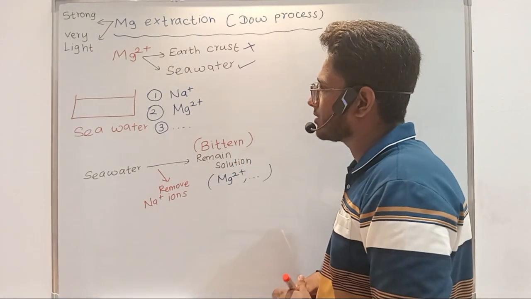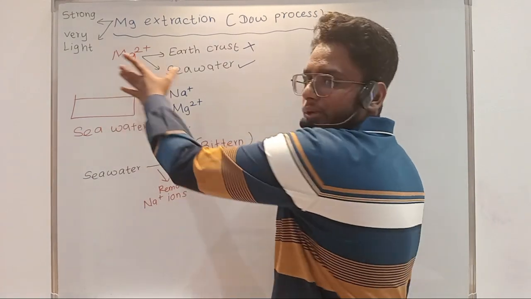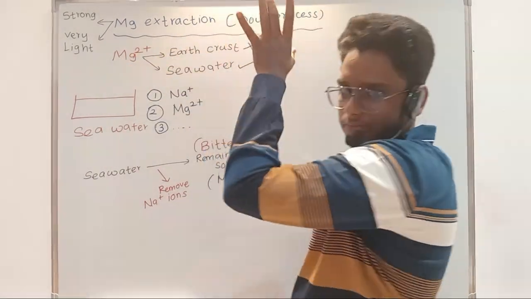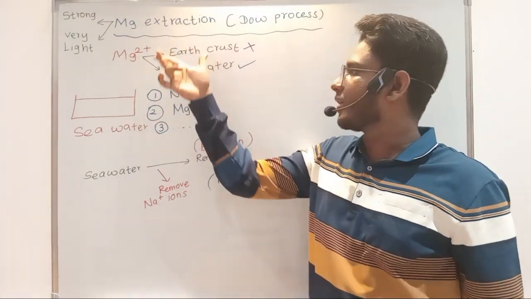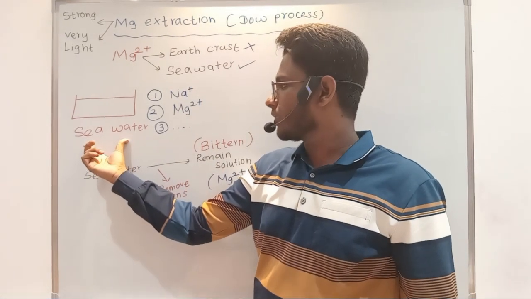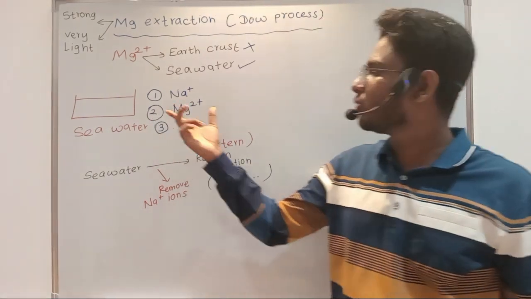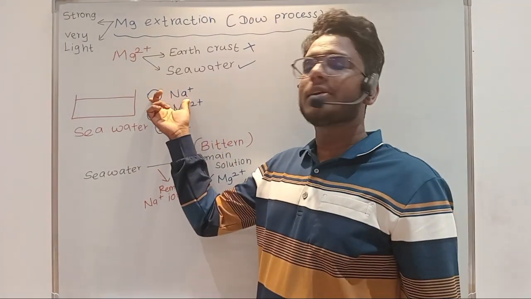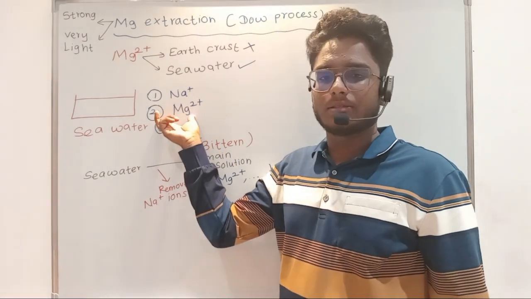Let me repeat it once again. Magnesium 2 plus you can get from the earth crust and seawater. Now obtaining magnesium 2 plus from the earth crust is very expensive. Therefore we are going with the seawater, right? When you take the seawater, you will have mainly two ions, apart from many other ions. The ion that is most available is sodium plus, and the second most available ion is magnesium 2 plus.